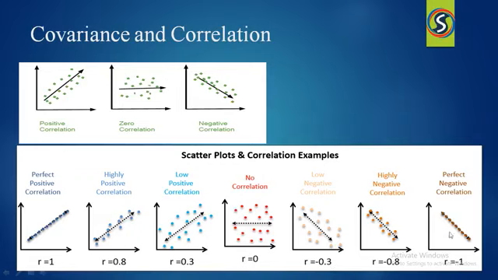And whenever you find the data points like this, then we can confirm that there is a highly negative correlation. That negative correlation is minus 0.8. And whenever you find data points like this, we can confirm that there is a perfect negative correlation. That perfect negative correlation is minus 1. Here you can observe. Let me show you the covariance and correlation practically in the Jupyter Notebook.